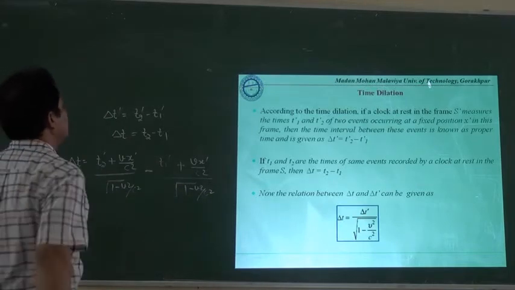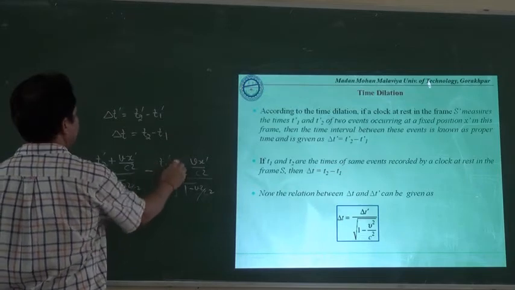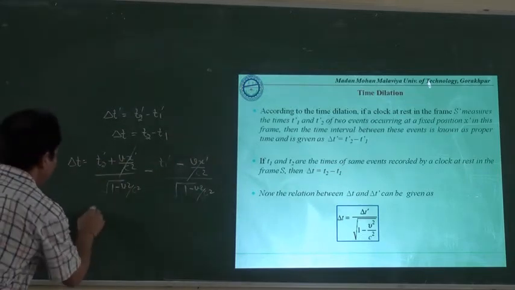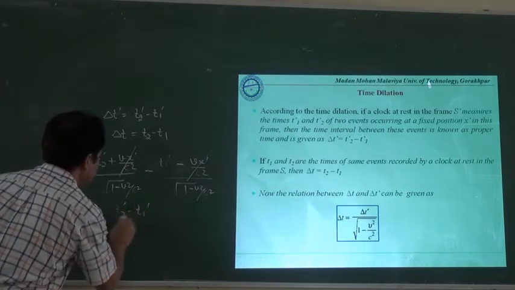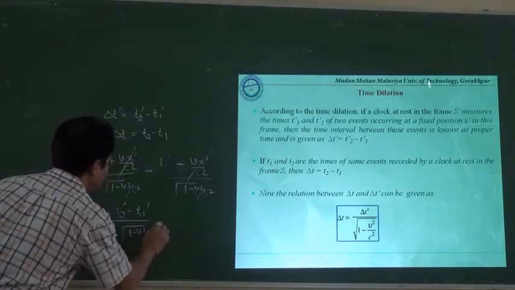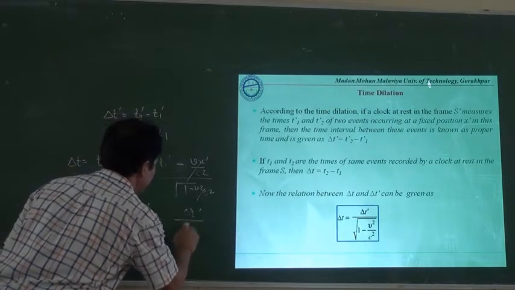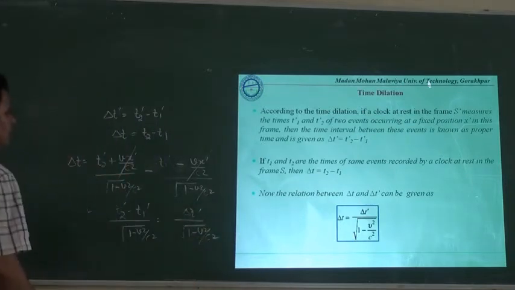With the negative sign here, these two terms will cancel out, and we will have t2 dash minus t1 dash divided by under root 1 minus v square upon c square, which is equal to delta t dash divided by under root 1 minus v square upon c square.